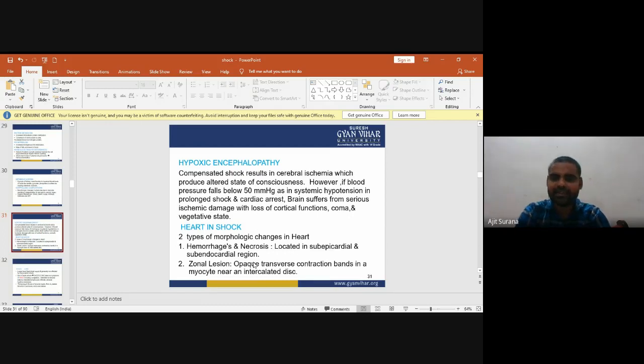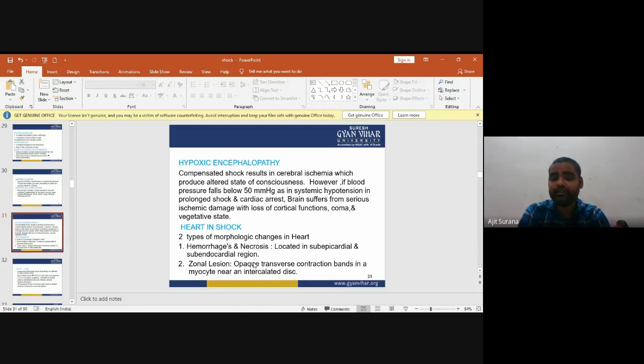Now, hypoxic encephalopathy. Compensated shock results in cerebral ischemia, which produces an altered state of consciousness. However, if blood pressure falls below 50 mmHg, as in systemic hypotension in prolonged shock and cardiac arrest, the brain suffers serious ischemic damage with loss of cortical functions, coma, and vegetative state.